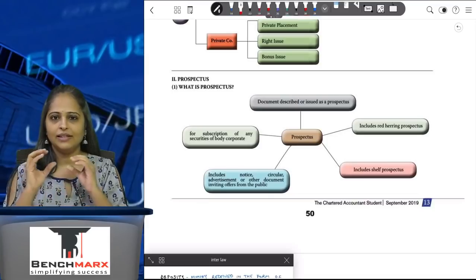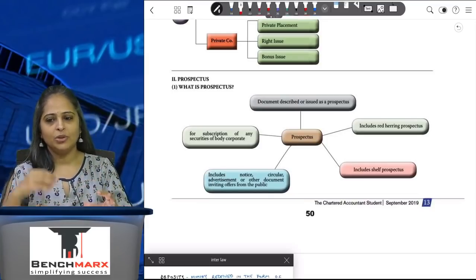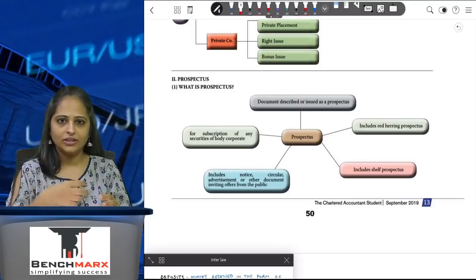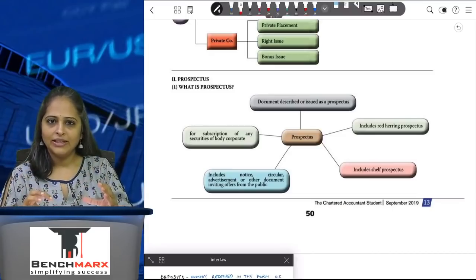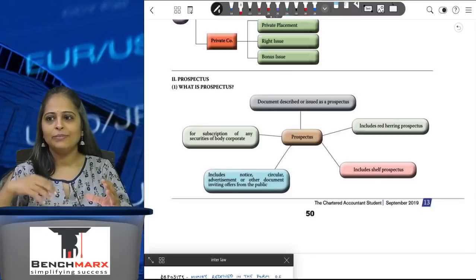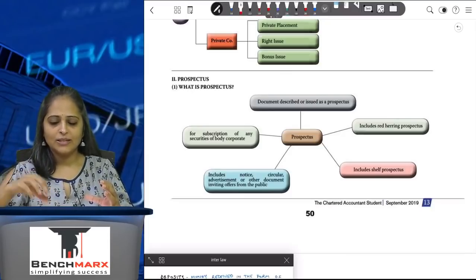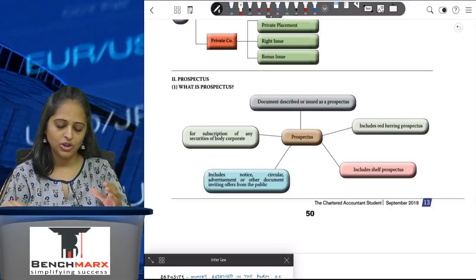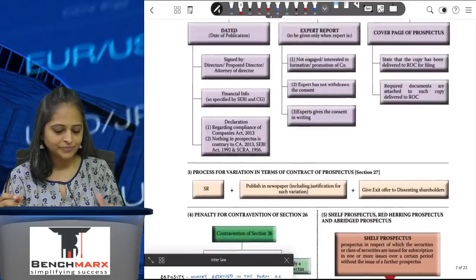So prospectus is like a big 300-400 page document which gives you all the details about why I am raising the money, what is the past history, who the directors are, what they do, what their background is, what I will do with the money that I am raising, what my objects are, how I am planning to expand. Once I raise the money and go into this particular business, what kind of financial return am I expecting, what are the projections of financials for the future years. All of this will form part of the prospectus of the company.